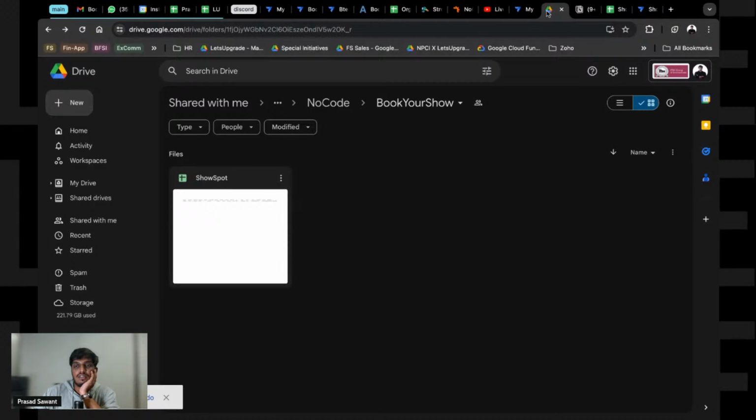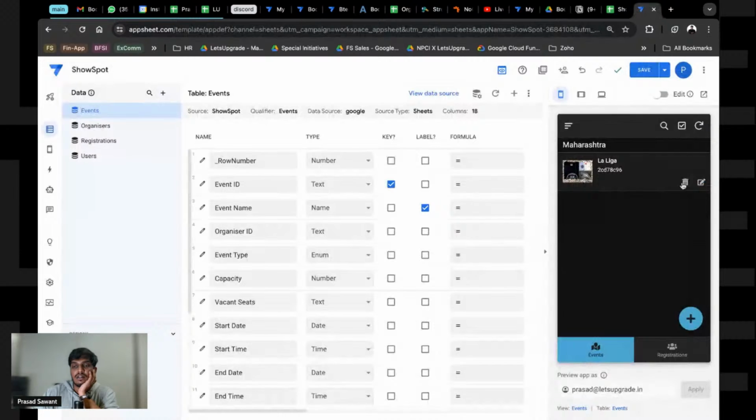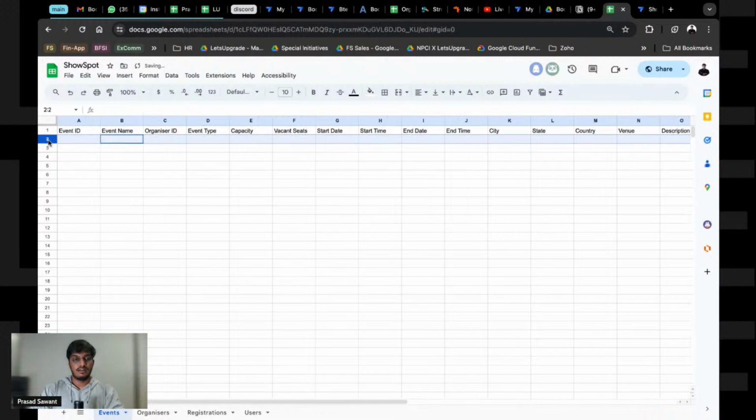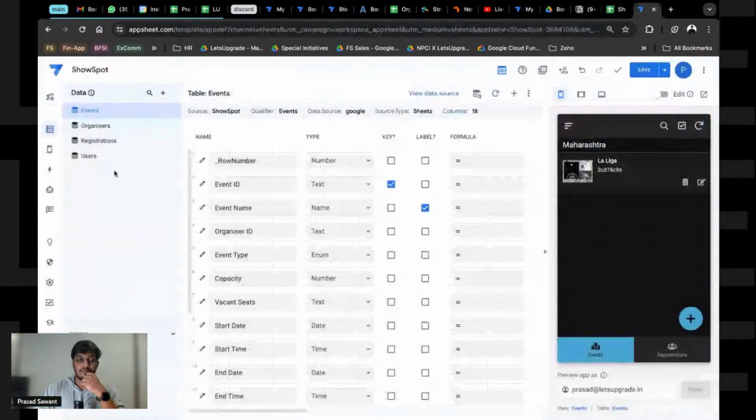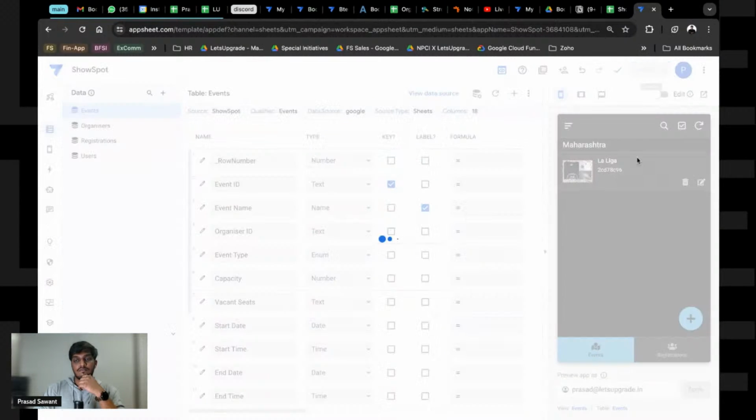Basically go in the app again. One thing is I can delete this row and the data from the app would be gone. Not a good idea to do, but for the demo it is fine.